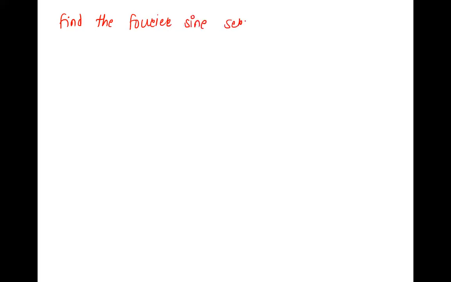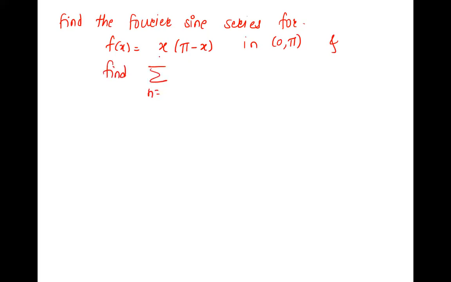Find the Fourier series. Find the Fourier sine series for f of x equals x into pi minus x in 0 to pi, and find the summation, n is 0 to infinity, 1 upon (2n plus 1) cube.